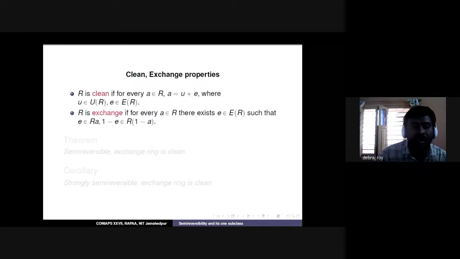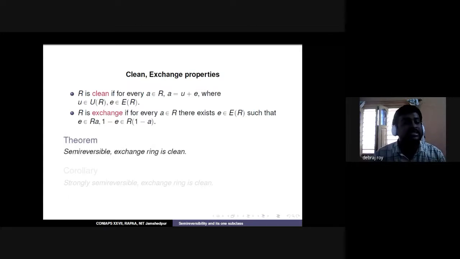So what we try to answer here is whether, if we add the semi-reversible property with the exchange property, we get a clean ring or not, and the answer is yes. If we add the semi-reversible property with the exchange property, the ring actually becomes clean, and as a corollary, the exact result holds true for strongly semi-reversible rings.